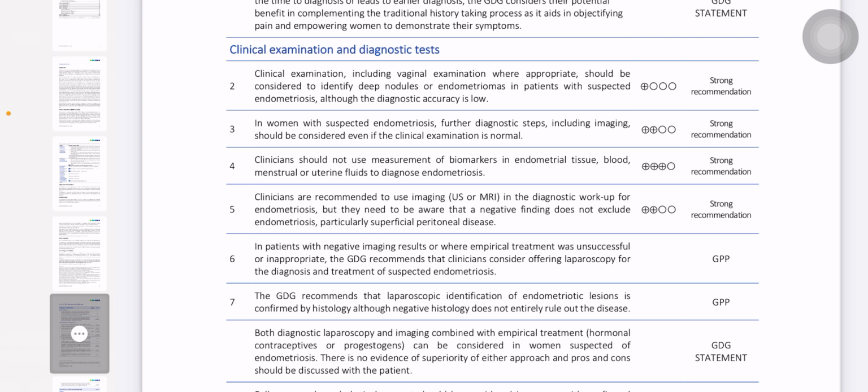Then we will do a per-abdomen examination for any ovarian endometrioma or ovarian mass. We have to palpate, and do a per-vaginal examination. In the per-vaginal examination, the findings will be that the uterus will be fixed, and there will be tenderness and nodularity in the pouch of Douglas. Okay, so on examination we have that type of findings on per-vaginal examination.